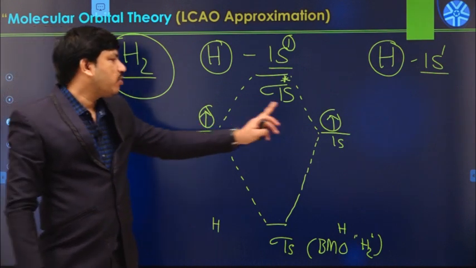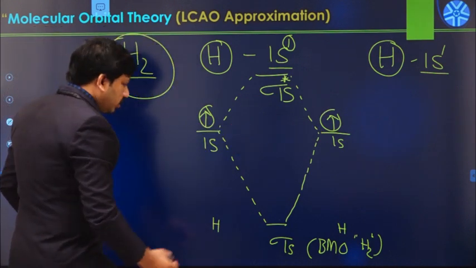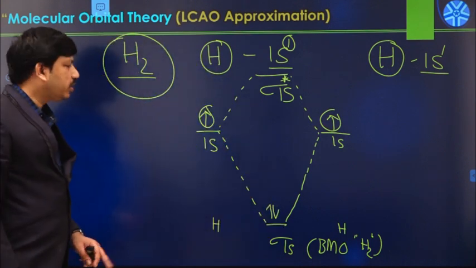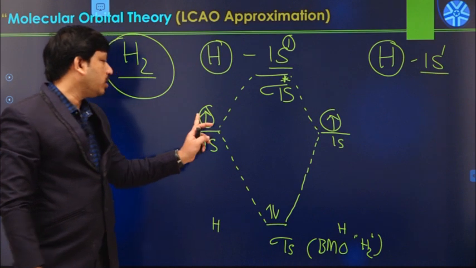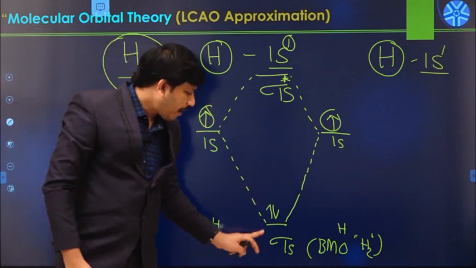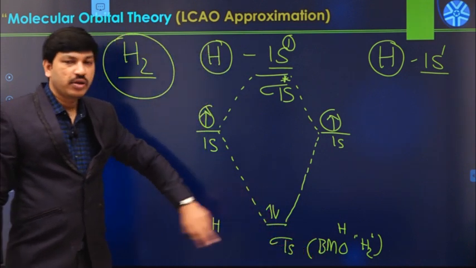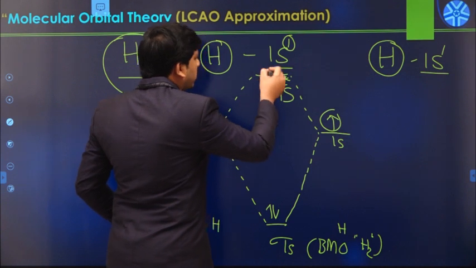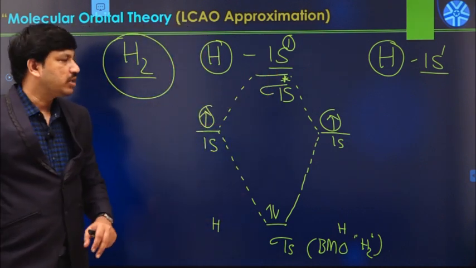Here we have only two electrons, and this molecular orbital can accommodate two electrons. So these two individual electrons from the atomic orbitals enter the bonding molecular orbital formed in the H2 molecule. This is more stabilized, and we have 0 electrons in the sigma star level.